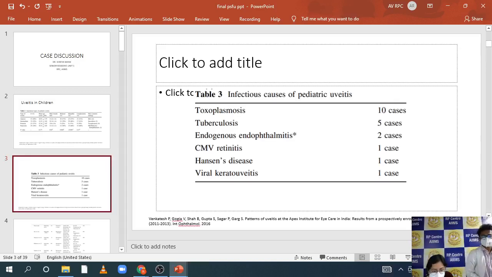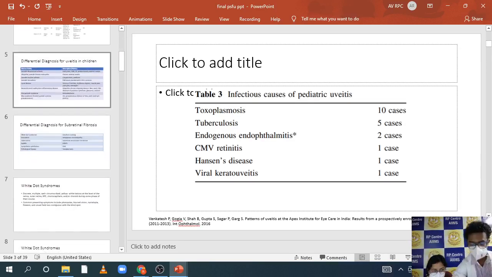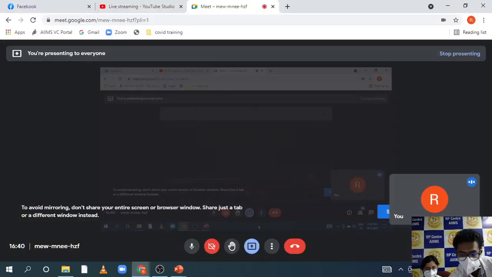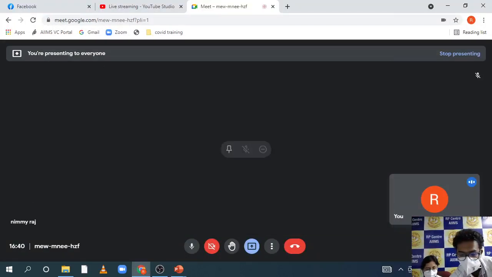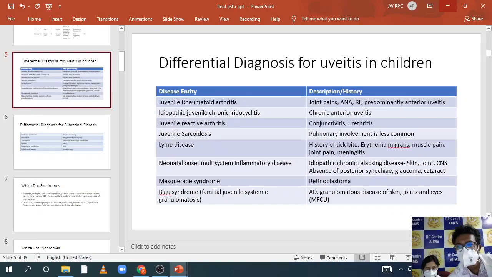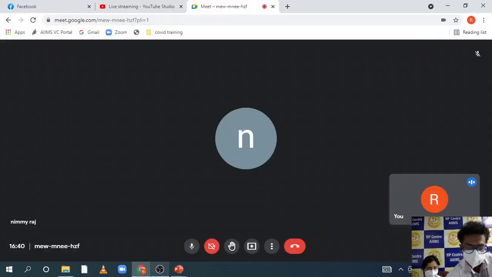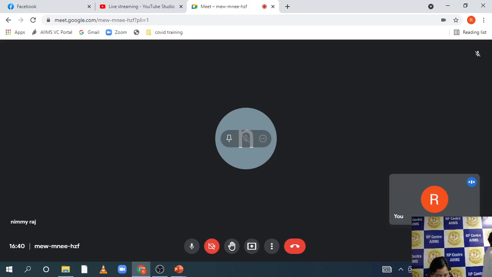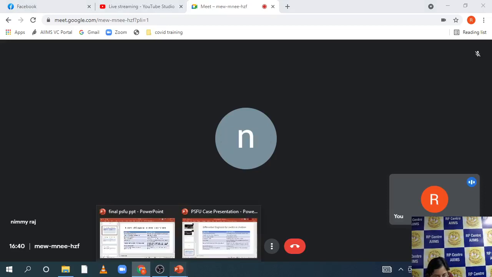So you should know what all to suspect, and you should always rule out infectious causes in a child. And then JIA is one major cause, although it does not commonly cause panuveitis, and it is mostly only an anterior uveitis. So basically, you should know how to go about a case when you see a pediatric uveitis. There are very few differentials in such a case.